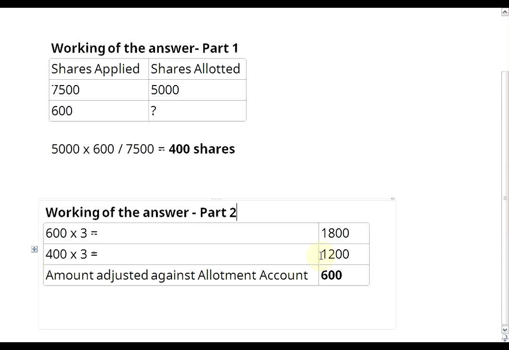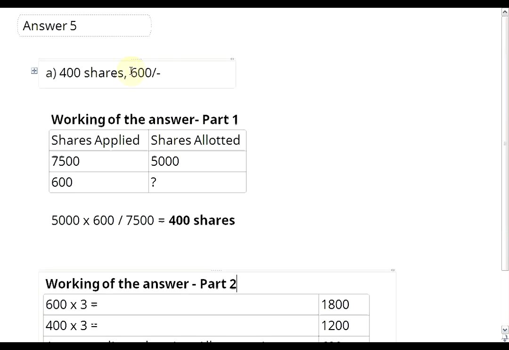So 400 into 3 is 1,200. You would subtract 1,800 and 1,200. Therefore, the person has paid 600 rupees extra. This extra money will be adjusted against the allotment account. Therefore, the answer to part number 2 is 600 rupees, as can be seen here.